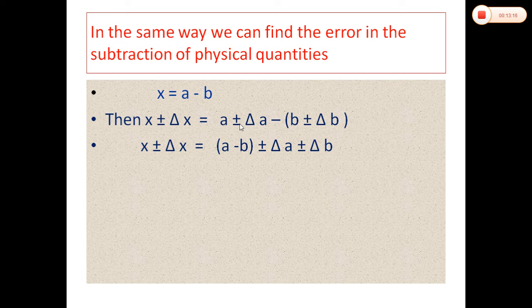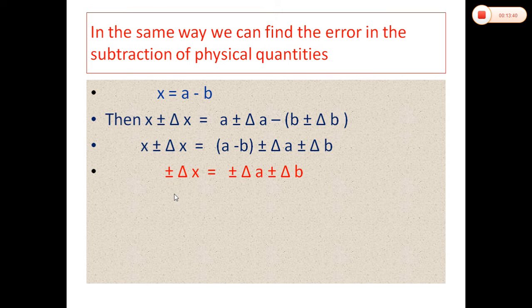Again, rearranging these terms, a and b are taken together, so we got x plus minus delta x equals a minus b plus minus delta a, and this can be written as minus plus or plus minus delta b. Again a minus b is equal to x, so it will cancel from both sides, so we got delta x is equal to plus minus delta a plus minus delta b.